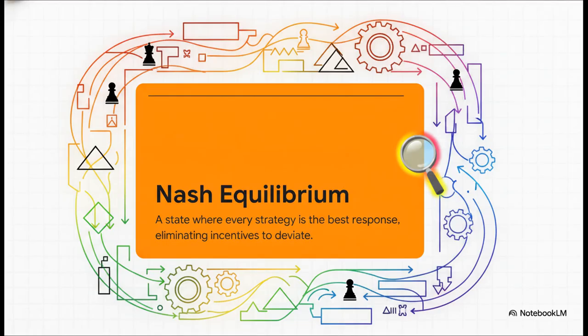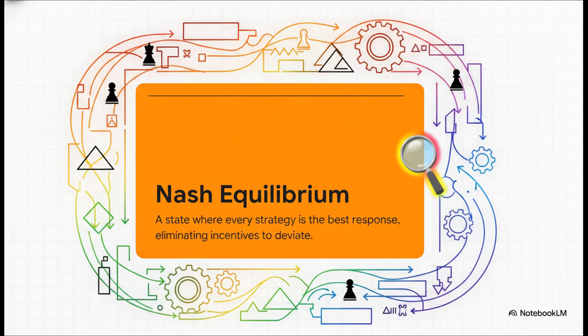So let's actually slow down for a second to look at how this builds to our next core concept, the Nash equilibrium. Out of all these incredibly complex interactions, this is the holy grail of planning. A Nash equilibrium is a state where every single player's strategy, their master plan, is the absolute best response to the strategies of all the other players. When you hit this state, no one has any incentive to deviate. Every agent's plan perfectly counters everyone else's plan.